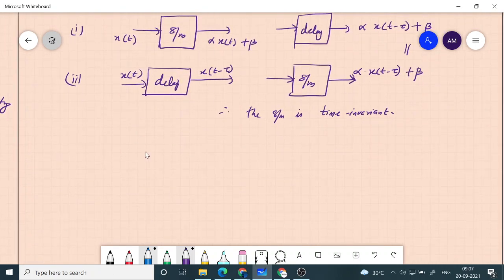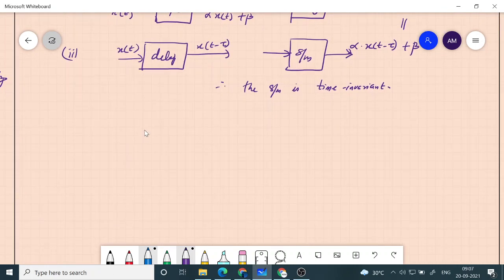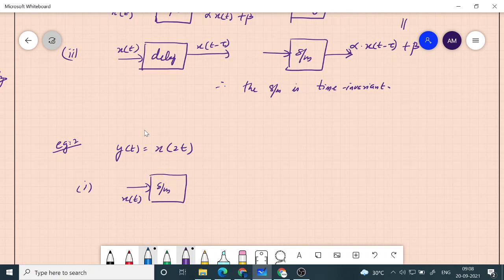Okay, another example. Let's take an example where it doesn't satisfy. Example 2: y of t is equal to x of 2t. Time scaling. Okay, step 1, what we do? We take the input x of t, give it into the system, and check what the output is.